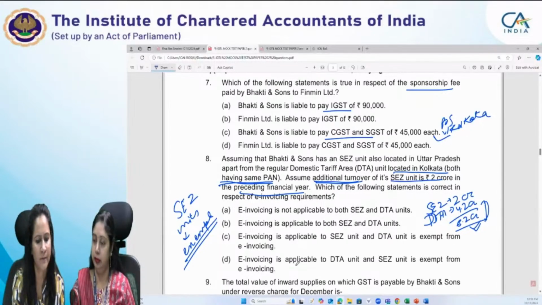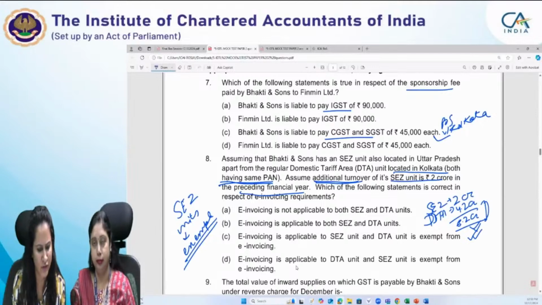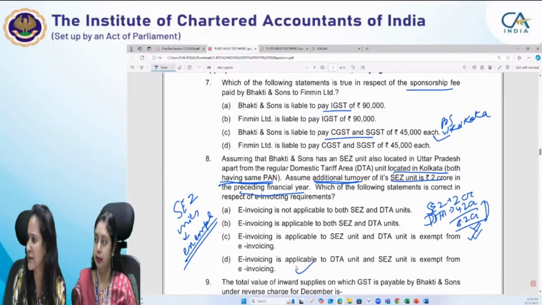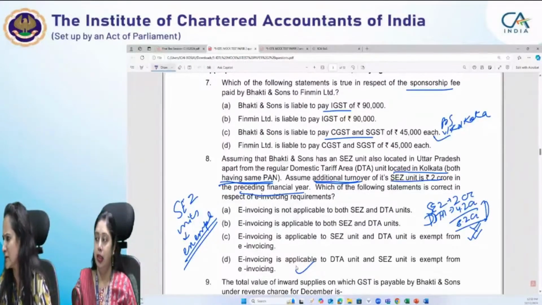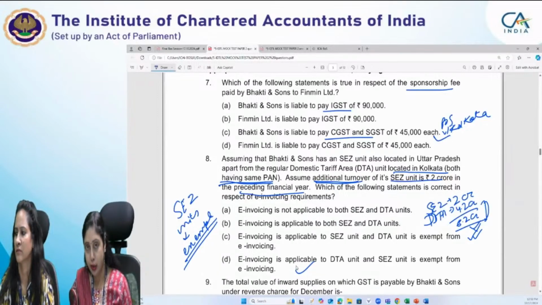So basically e-invoicing will be applicable to the DTA unit, and the SEZ unit is exempt from e-invoicing. The correct answer is D. Pradeep, you are asking whether e-invoicing applies to supply to SEZ, which means export. Actually, the SEZ unit has been specifically exempted from the e-invoicing provisions.